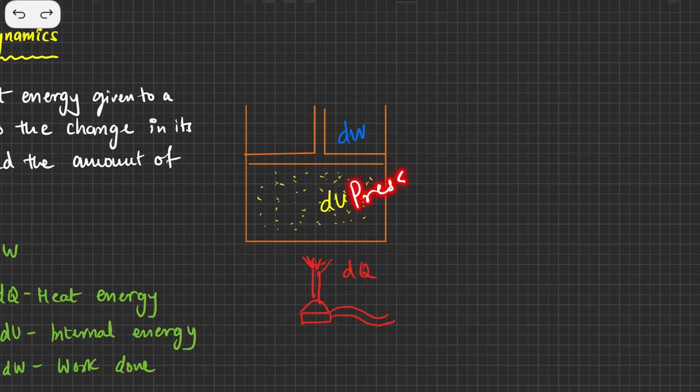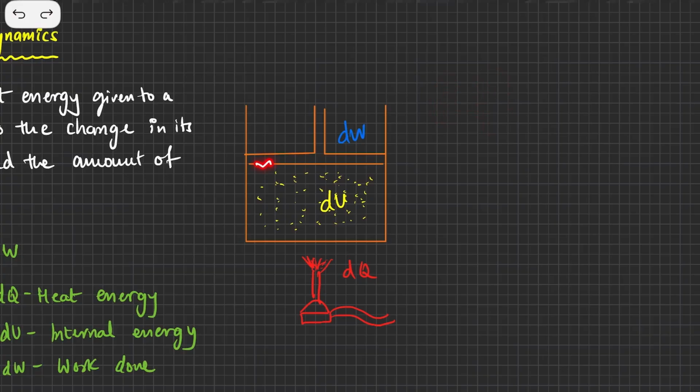Pressure is going to be exerted on all the walls, on the side walls and on the bottom as well. But three walls are fixed, they are not going to move, they are immovable. However, this piston is a movable arm. As the pressure acts on the wall of the piston, this piston is going to move up. This is going to move up because pressure is equal to force upon area.